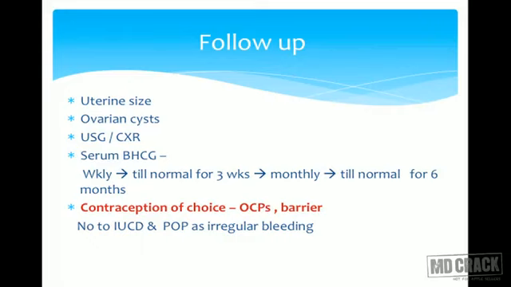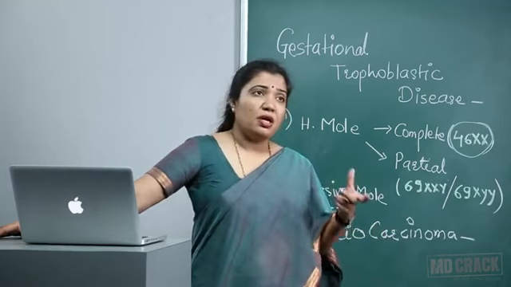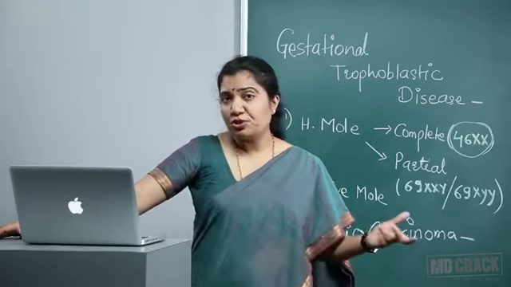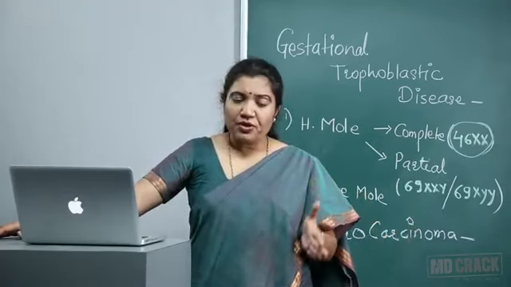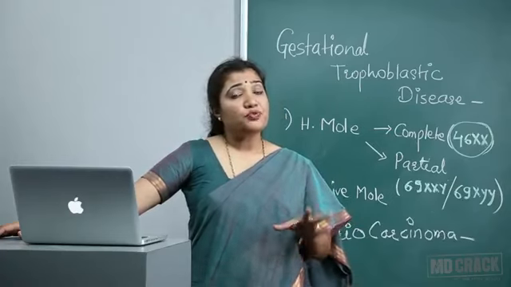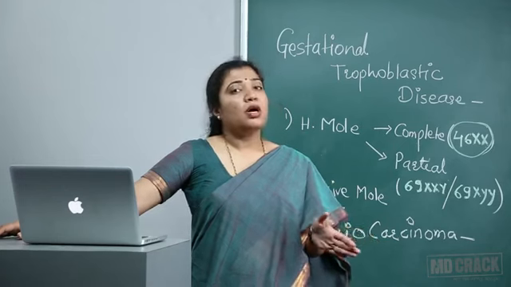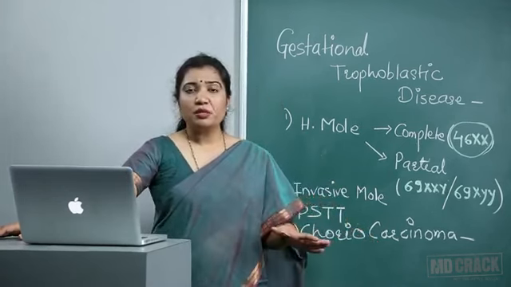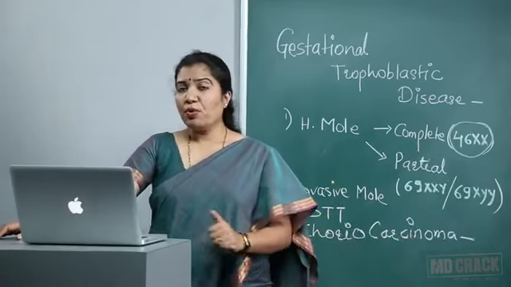Such women for a while would need some contraception, and this is again an examiner's favorite question: which contraception would you suggest to a patient who had vesicular mole? When we are following the patient after evacuation, we want a contraceptive which will not interfere with the hormonal level, that is the hCG level. Again, that contraceptive should not cause symptoms like abnormal bleeding, because that will suggest that she has some persistent GTD or some other problems.